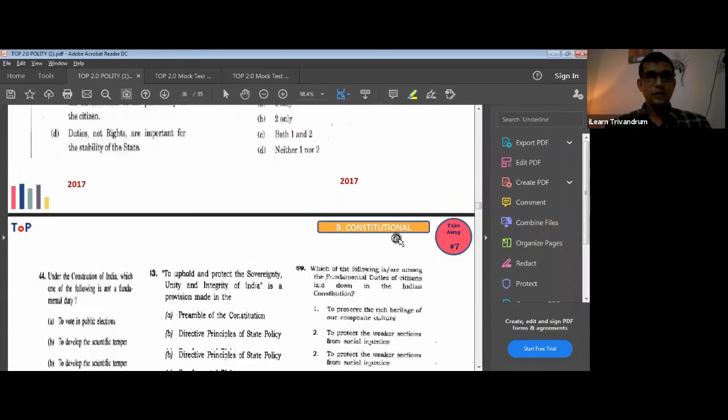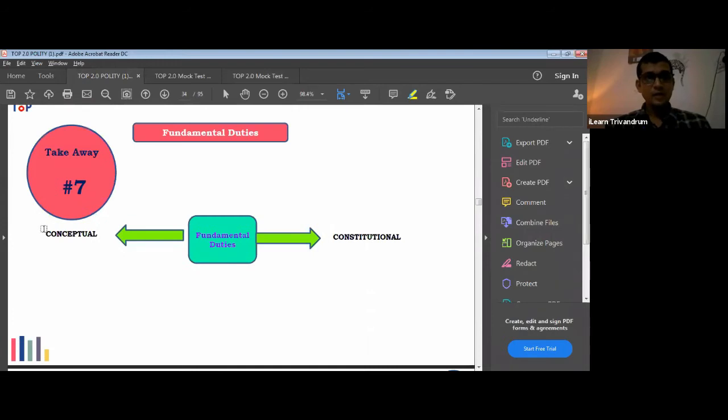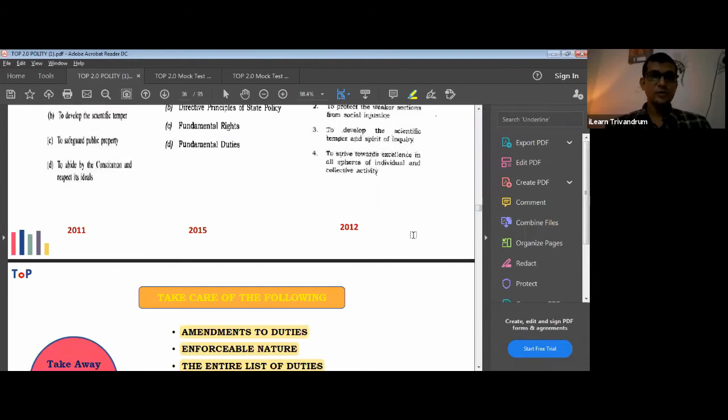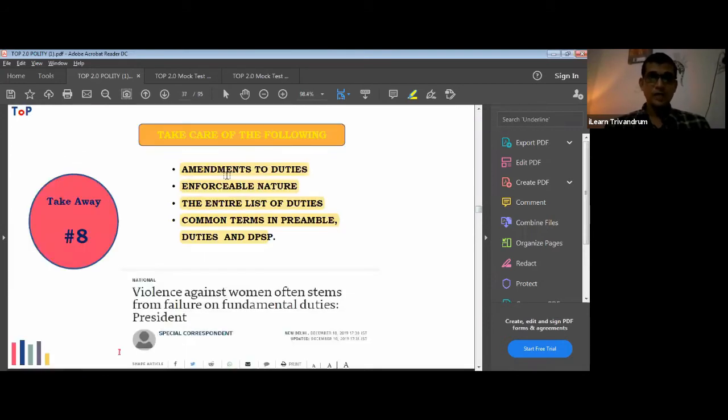Okay, I told you when you study duties, you have to go by the conceptual ones as well as the constitutional. Conceptual meaning, what is the purpose? What are fundamental duties? Can they be enforced? All those things. Constitutional means the entire list of fundamental duties must be thorough. If there is any amendment to it, even that should be known, and what is the content should be known. So these are the areas where you should focus: amendments to the duties, enforceability, list, and common terms. Okay, related terms in preamble, duties, and DPSP. That will make your preparation very confident about duties.